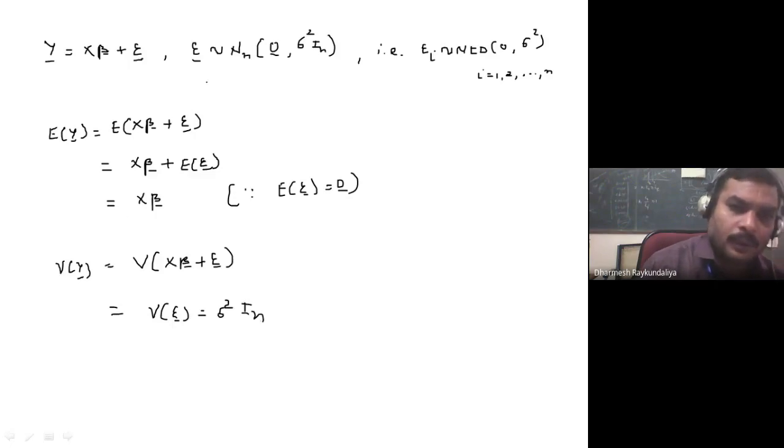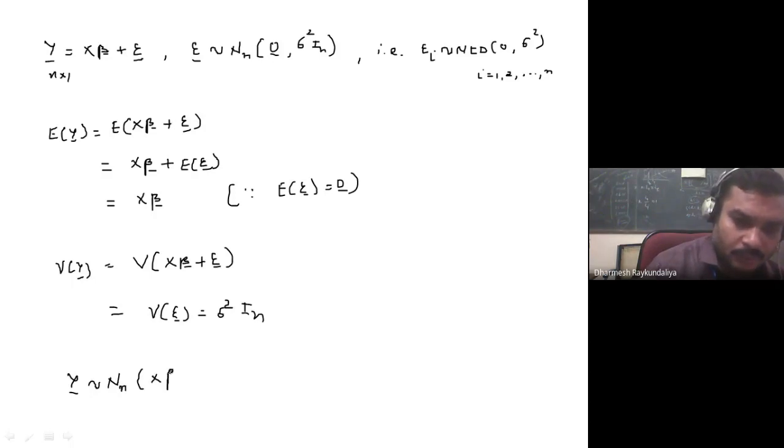So we have given that epsilon has the multivariate normal distribution. So of course y is a linear function of epsilon. So due to the normality property, we also say that y is also a multivariate normal. So what is the order of y? It is n cross 1. So we say that it is an n variate normal with mean x beta and variance sigma square I n.